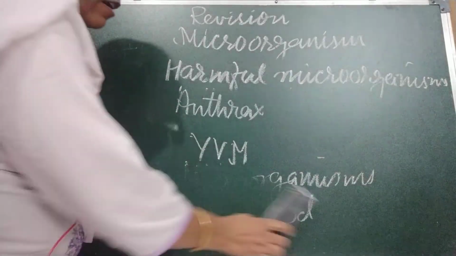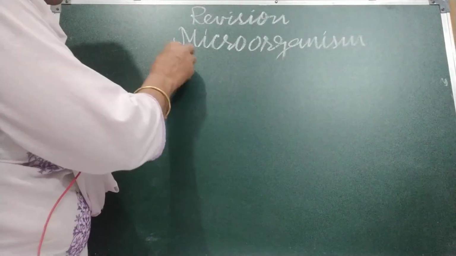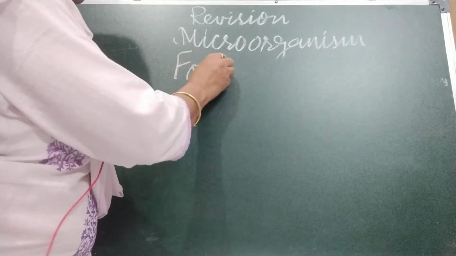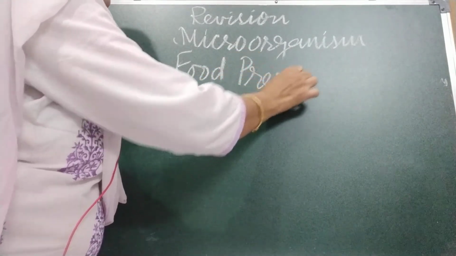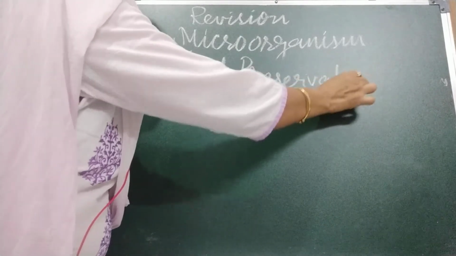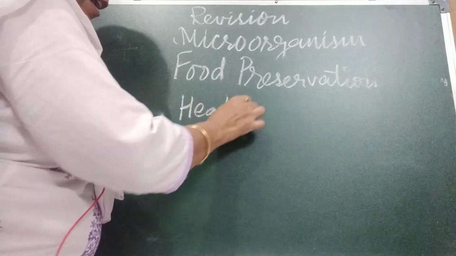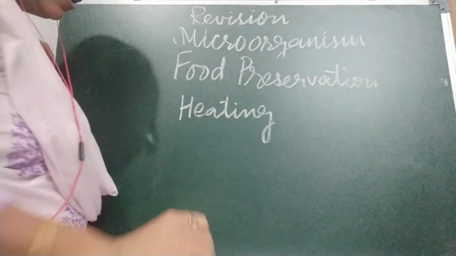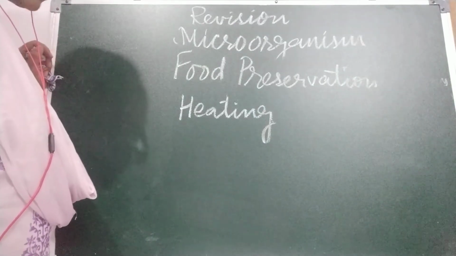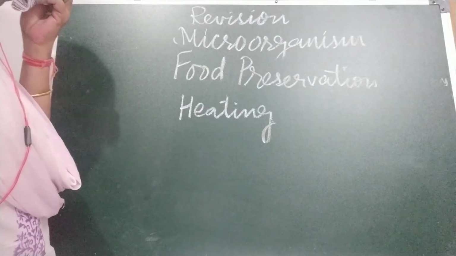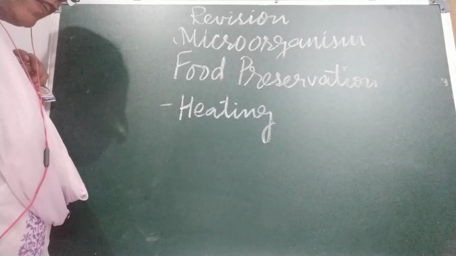Now children, our last topic is food preservation. You have seen microorganisms spoiling the food. So how can we preserve the food for a long time? There are various methods. We can do this by killing the microbes in the food and stopping them from growing again. The first method is heating.